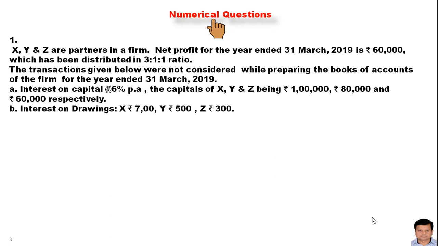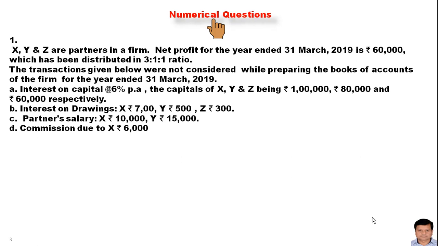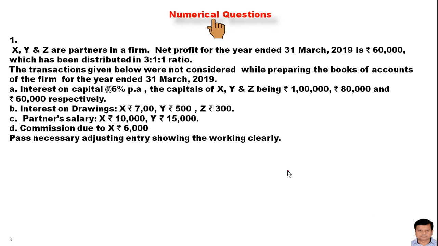Interest on drawing of X 700 rupees, of Y 500 rupees, of Z 300 rupees. Partner salary of X 10,000 rupees, of Y 15,000 rupees. Commission due to X 6,000 rupees. Pass necessary adjusting entry showing the working clearly. If you read the question very carefully, you can draw some conclusion. You can see on your screen, net profit has been distributed in the ratio 3:1:1. This is not the right treatment that has been done by the firm.